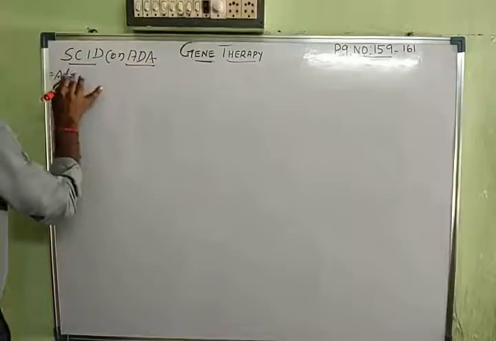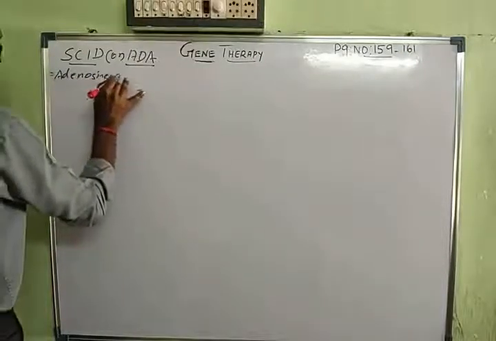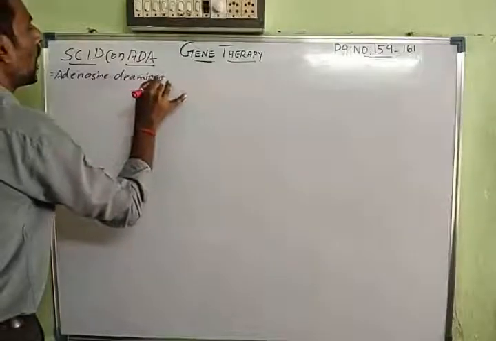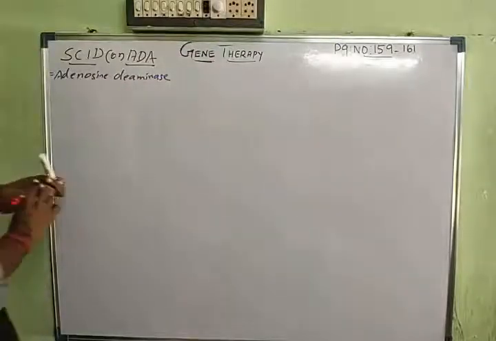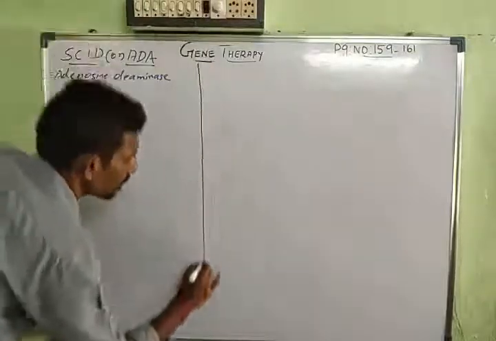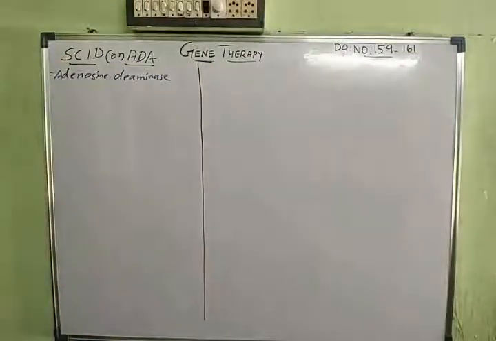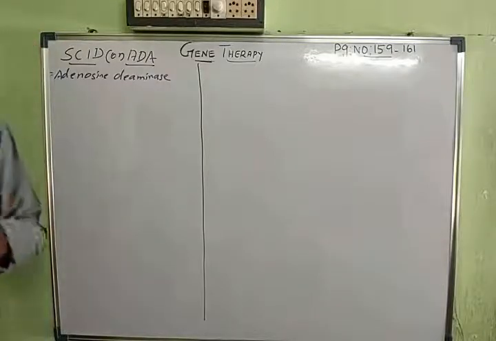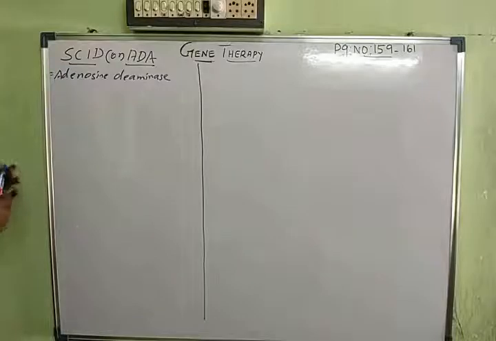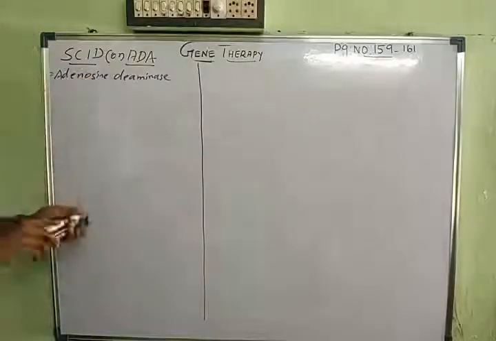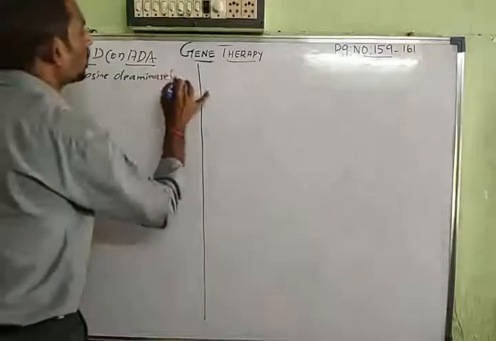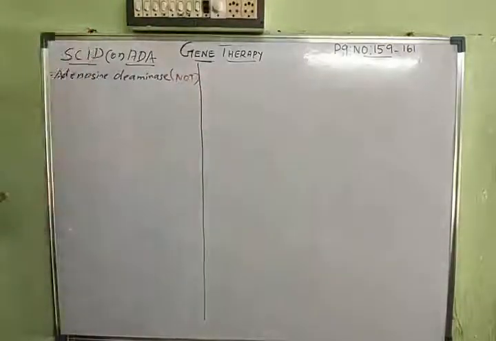Now the patient who is suffering from this disease, SCID, is also called bubble boy syndrome. Children are affected. The patients suffering from SCID will not synthesize the enzyme called adenosine deaminase. There is no enzyme called adenosine deaminase, so the enzyme is undergoing deficiency.